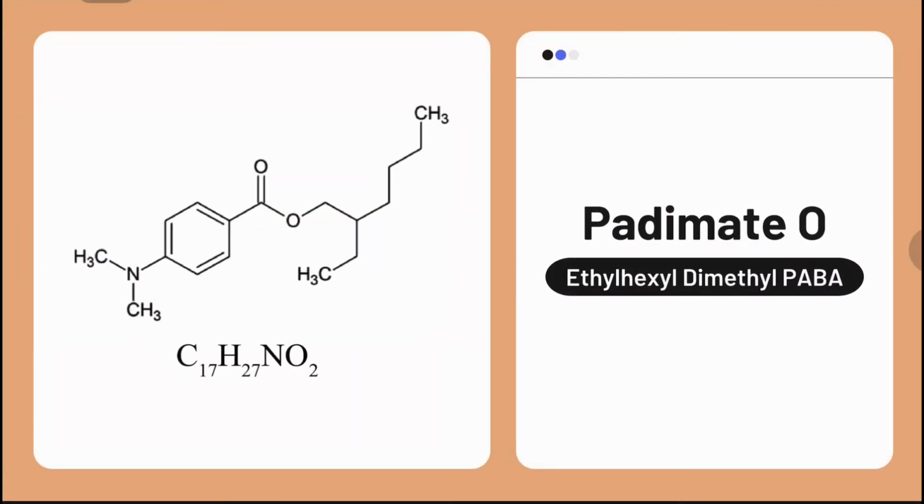Padimate is a derivative of para-aminobenzoic acid, or PABA. It can protect the skin from UVB. This is now discontinued because it is very harmful to the skin. The product that contains padimate can cause irritation and free radicals that attack the skin when exposed to the sun.